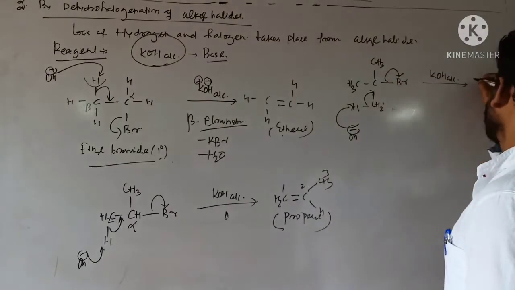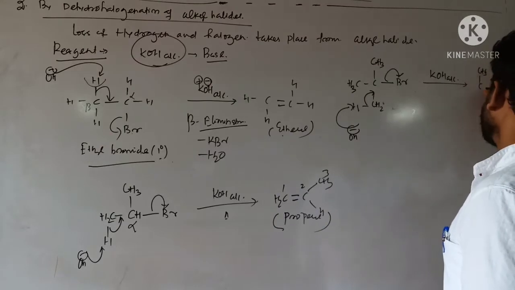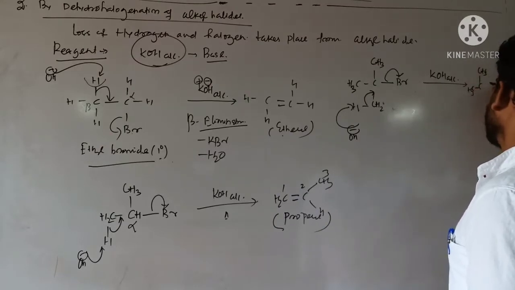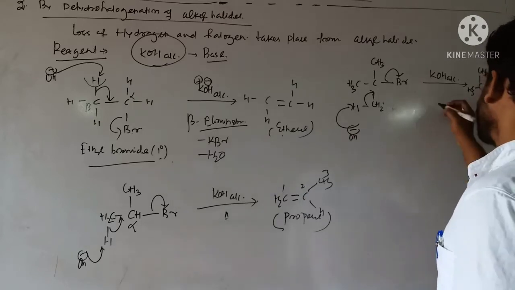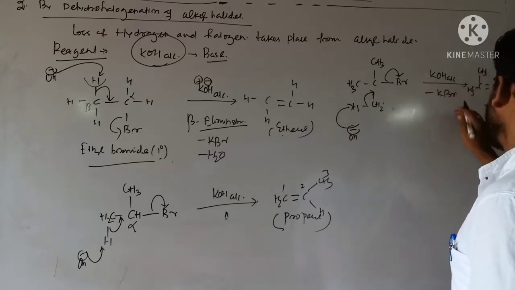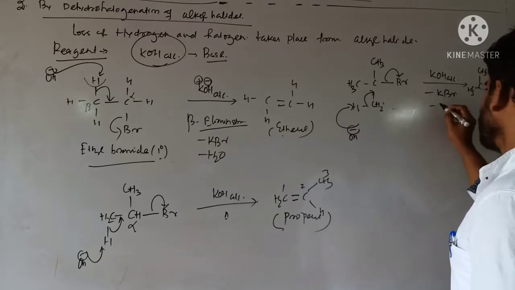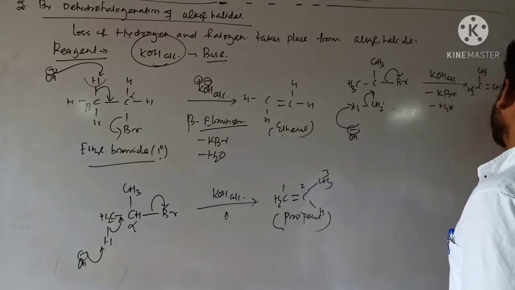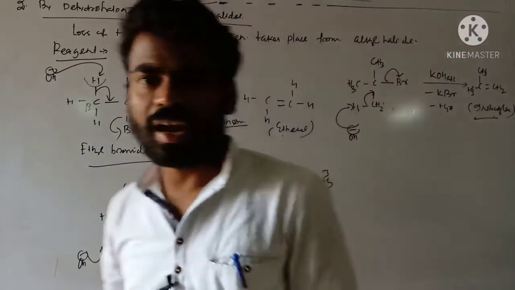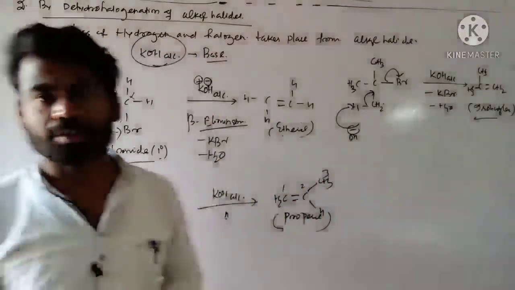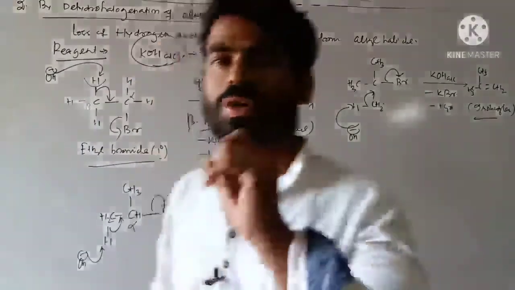So you are getting CH3 C CH3 double bond CH2 plus Br minus, or you can say KBr goes like that, and water is also eliminated. Then the product you are getting is isobutylene. Clear? And here again this one is also beta elimination, and the order of reactivity follows.